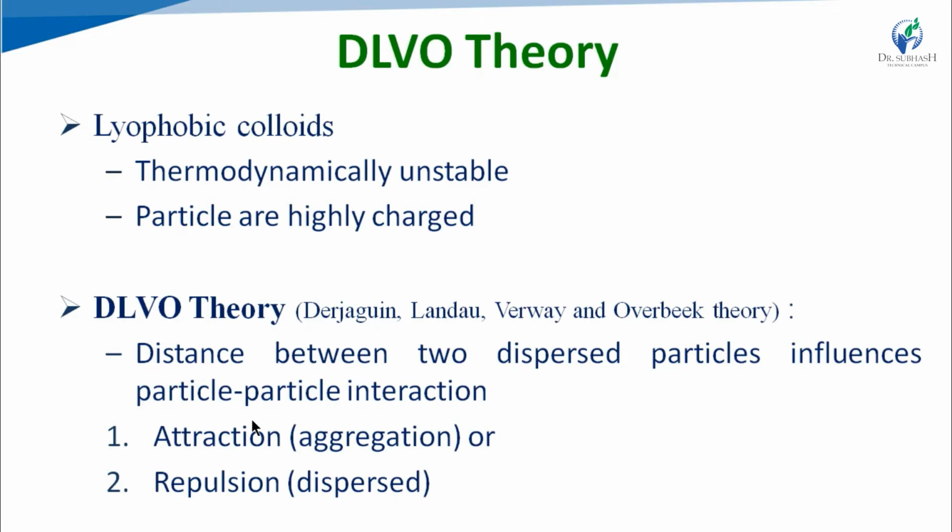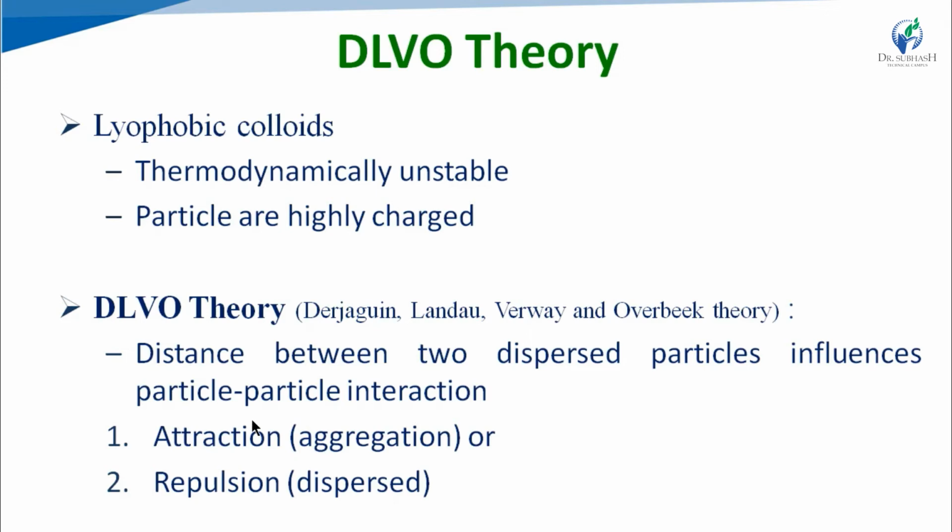Once the collision is over, the particles will again come closer, and due to that, in case of attraction, aggregation will be formed. Whereas in case of repulsion, when repulsion is present between the particles, they rebound after the collision and remain individually dispersed.